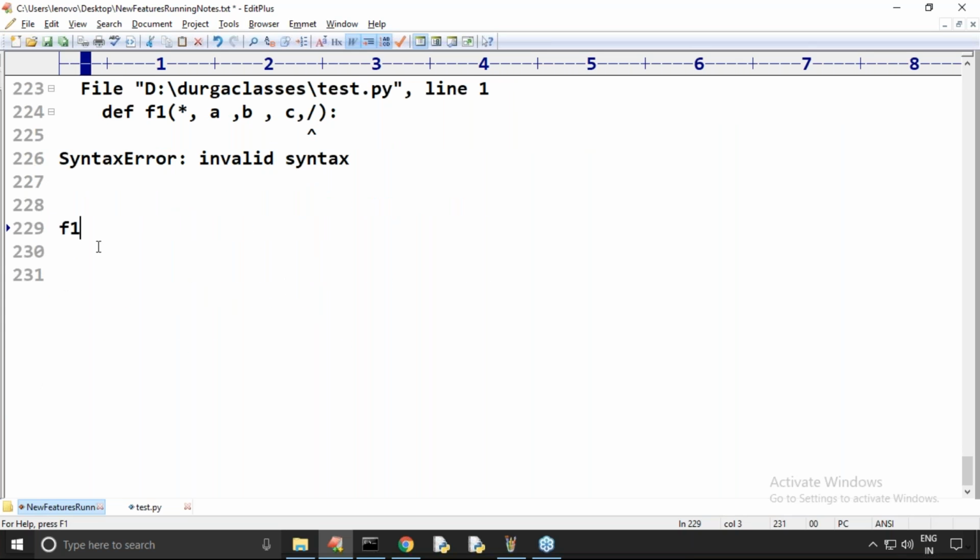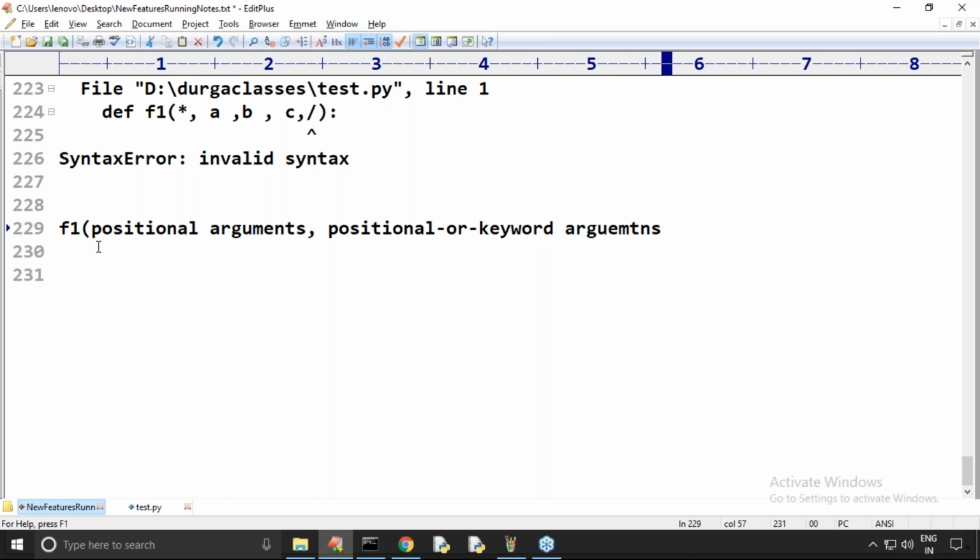First we have to declare positional arguments, and then we have to declare positional or keyword arguments, and then we have to declare keyword only arguments. Observe carefully. Yes, are you feeling comfortable? First we require to declare positional arguments, then positional or keyword arguments, and then keyword only arguments.